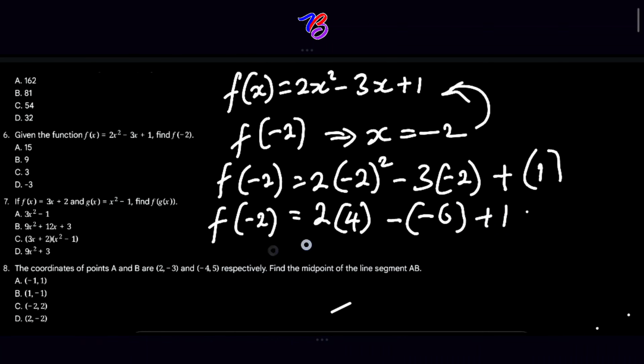This will equal 2 multiplied by 4 is 8, then plus 6, then plus 1. So we have our final answer to be 15. A is our answer, 15.